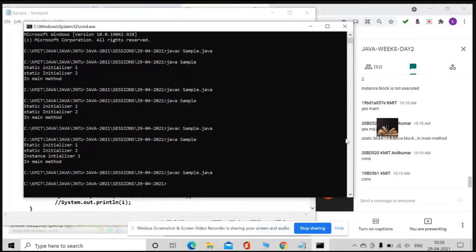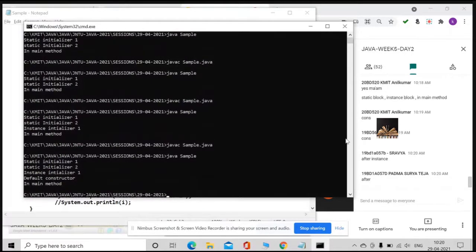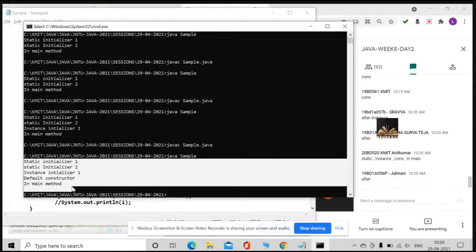Constructors will be executed before instance initializers or after instance initializers? Before or after? What's your answer? After. Very good. Exactly. Look at this: static, instance, constructors, and then the main method. Exactly, guys. Very good.